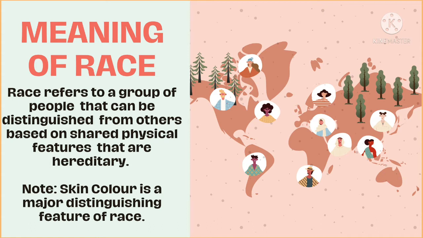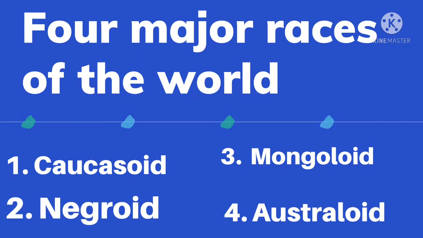Now, a popular categorization of races recognizes four major races of the world, and let's look at them. So the four major races of the world are the Caucasoid, the Negroid, the Mongoloid, and the Australoid, okay?